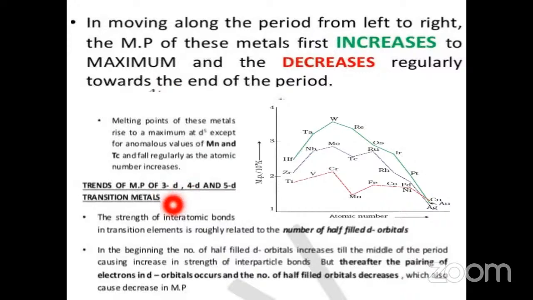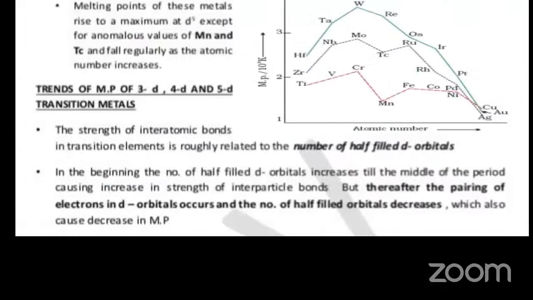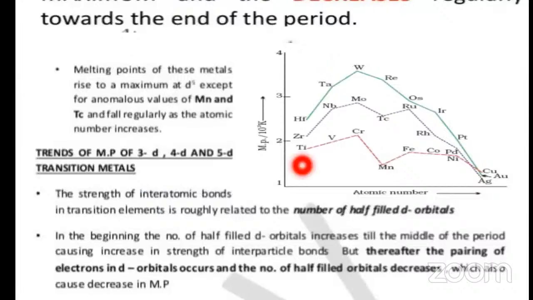Now the trends of melting point of 3d, 4d, and 5d transition metals. The strength of interatomic bonds in transition elements is roughly related to the number of half-filled d orbitals. The number of half-filled d orbitals is nothing but the number of unpaired electrons. Those unpaired electrons participate in intermetallic bond formation, so they have the highest melting and boiling points.